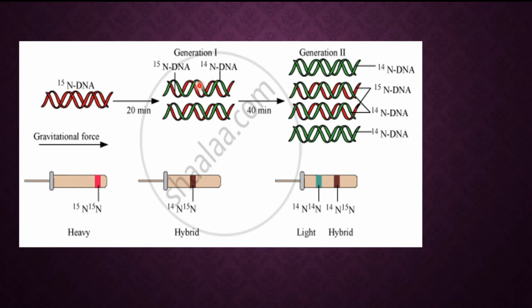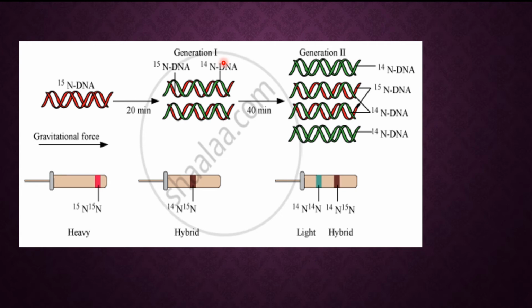This is their first generation, where they got the hybrid. Now they again allowed the DNA to multiply, after another 20 minutes, a total of 40 minutes. They found that the daughter molecule divided again, where they kept the bacteria again in ammonium chloride solution, now containing normal nitrogen.